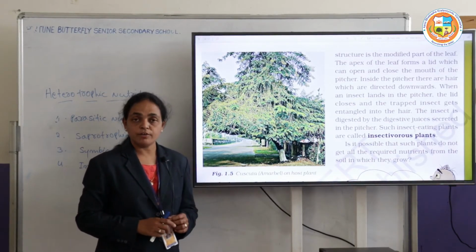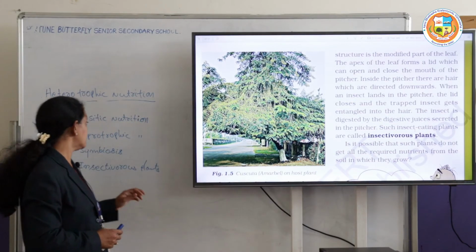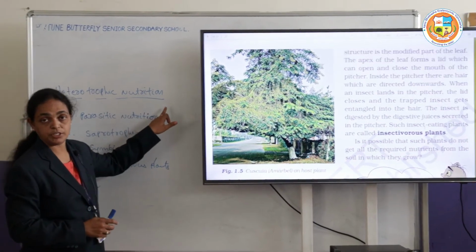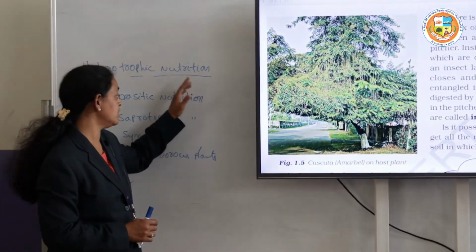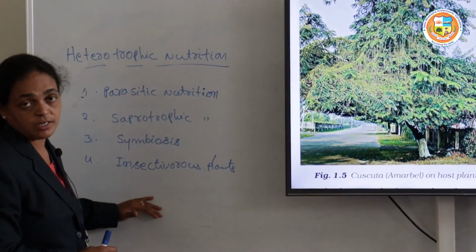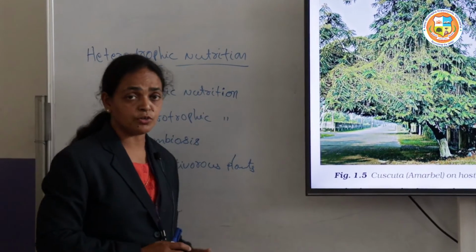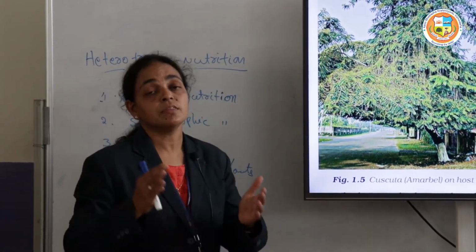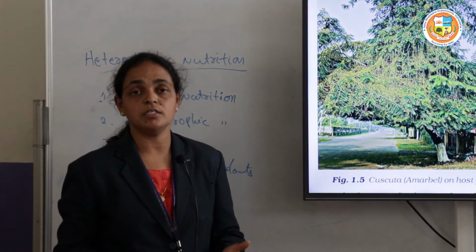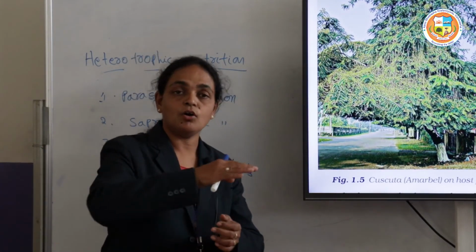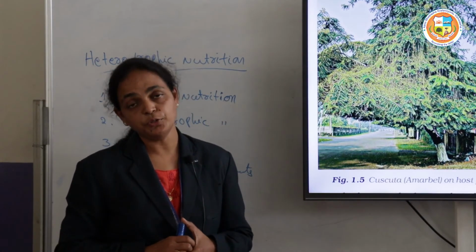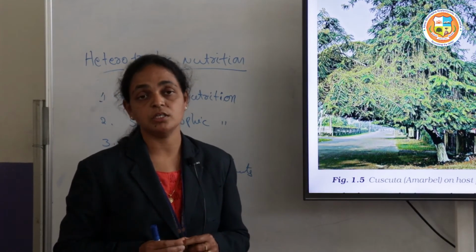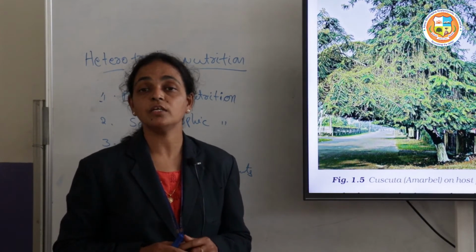The second mode of nutrition in plants is heterotrophic nutrition. What is this? In heterotrophic nutrition, again different modes are present. What is the meaning of heterotrophic nutrition? We already learnt about this, right? The plants or any organisms depend upon other organisms and obtain their nutrients from them. This mode of nutrition we call heterotrophic nutrition.